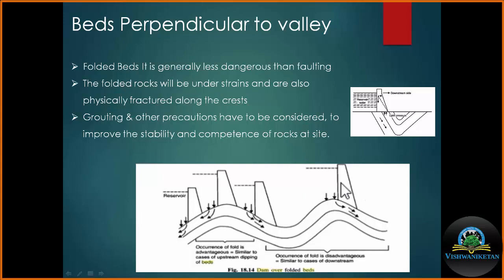So in this entire folded area, this site may be the suitable site for the construction of the dam. So in a large area, when the rocks are folded, we may get some suitable points where we can construct a dam or which may be suitable for the reservoir.